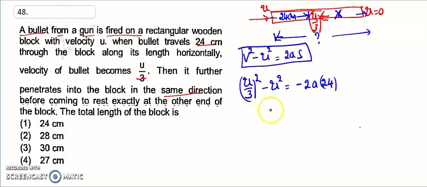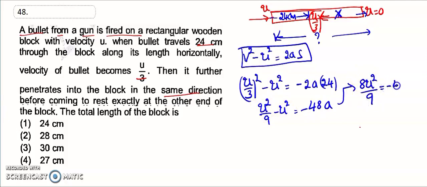That is u square divided by 9 minus u square is equal to minus 48a. Now do the calculation: 9 minus 1, 8 u square divided by 9 is equal to minus 48a. This is called equation 1.